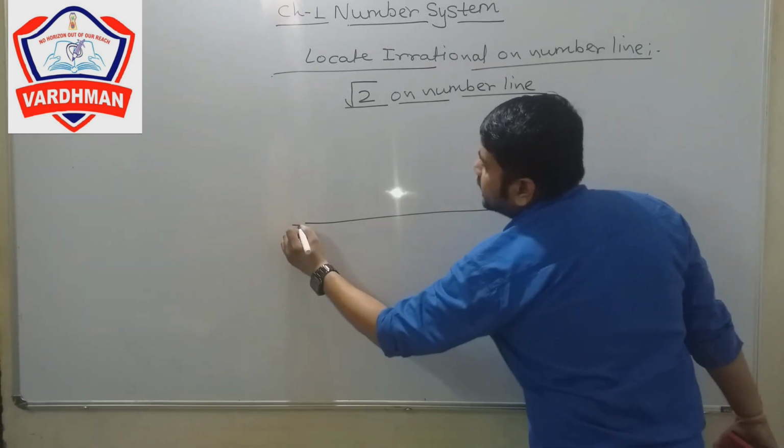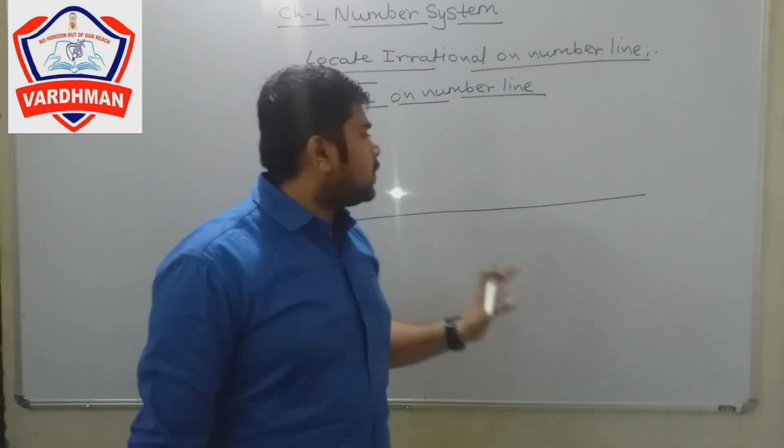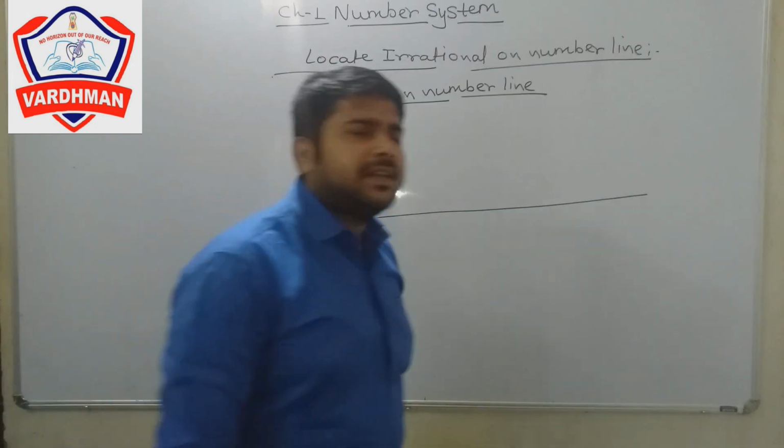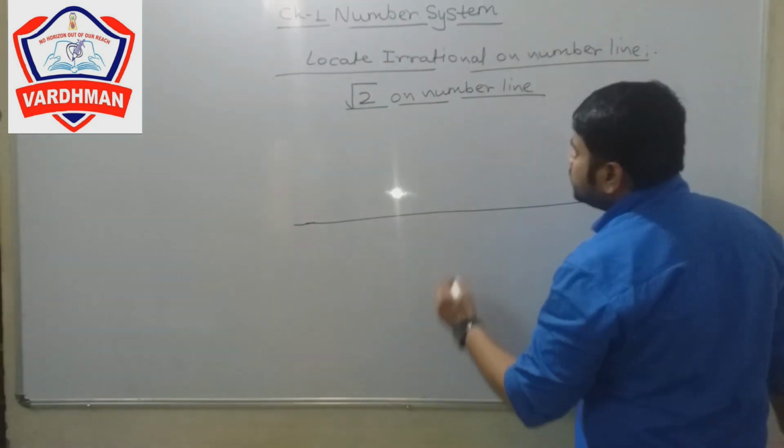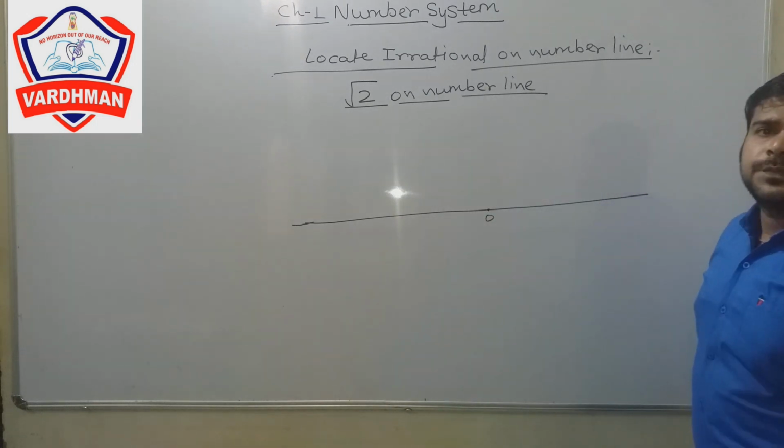First you have to draw a line segment of any length, 7 centimeter, 8 centimeter.